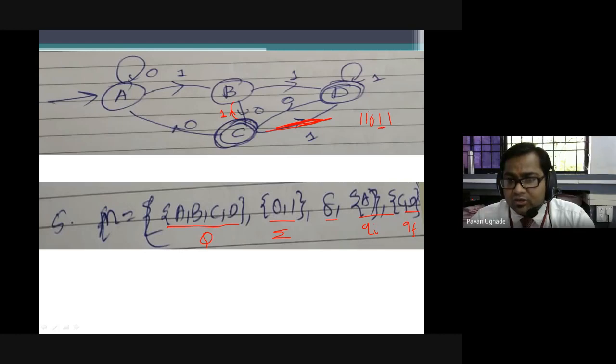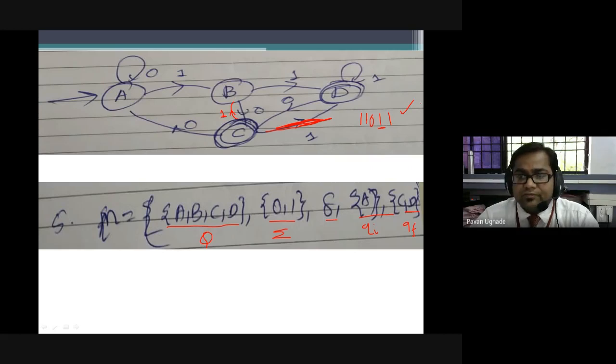We are not bothered about the starting part; we are bothered only that after this 1 there should be only one character, either 1 or 0. So this should be accepted, right? We'll see here. Start from A over 1, it goes to B, over 1 it goes to D, over 0 it goes to C, over 1 it goes to B, and B over 1 goes to D. Is it accepted?